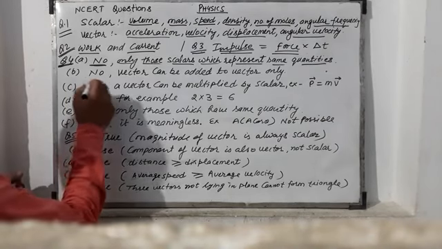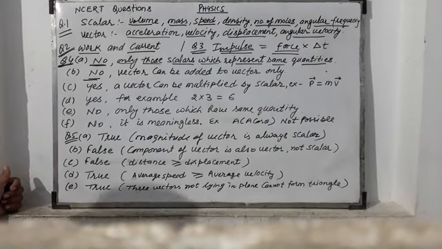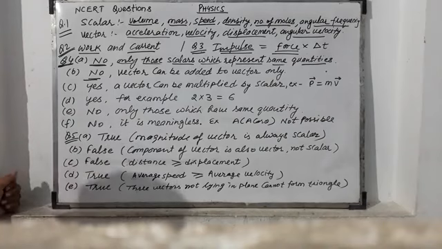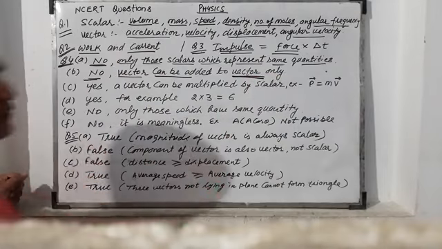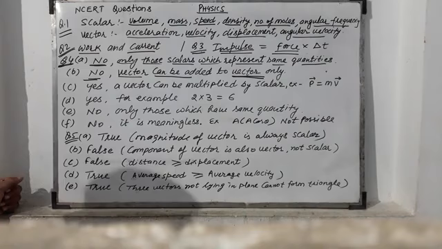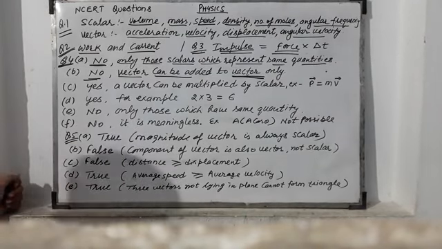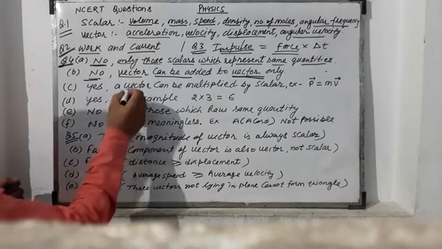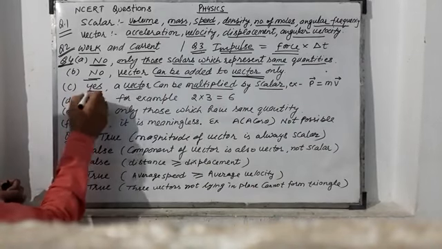Now in the second statement, the question is saying that a scalar can be added to a vector. The answer is no, because a vector can be added to a vector only. So a scalar cannot be added to a vector. Now the third statement, a vector can be multiplied by a scalar. Yes, this statement is right.